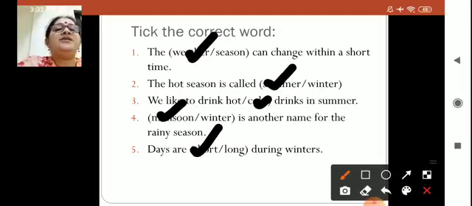So, again, the first one, the weather can change within a short time. The hot season is called summer. We like to drink cold drinks in summer. Monsoon is another name for the rainy season. And days are short during winters. So, children, we have finished with our lessons, textual exercise and classwork.